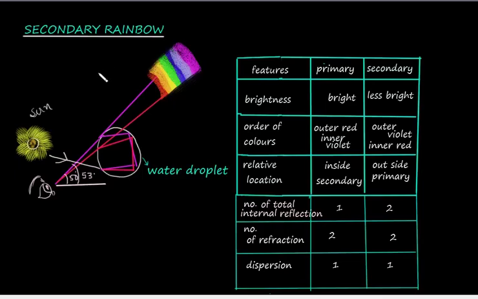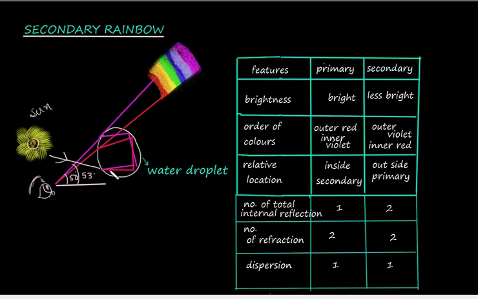Let us see details of the secondary rainbow. The secondary rainbow is seen external to the primary rainbow. What are the processes that take place during formation of the secondary rainbow? The secondary rainbow also becomes visible during drizzling and soon after rain. All those conditions are common for secondary rainbow and primary rainbow. The mechanism only is slightly different.